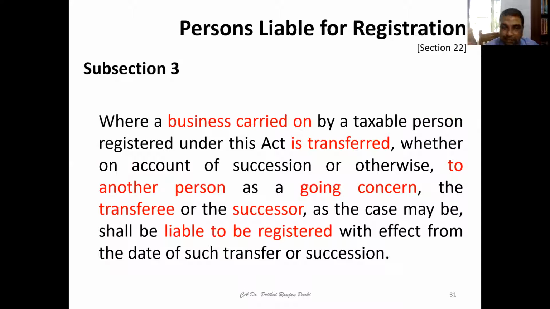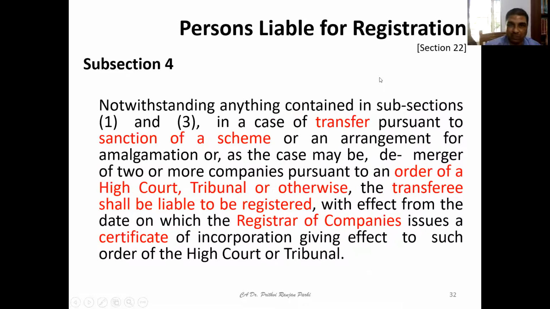The transferee, that means the new owner of the business or the successor, as the case may be, shall be liable to be registered with effect from the date of such transfer or succession. So this also we have discussed. When business is getting transferred as a going concern, the transferee or successor, they have to also get themselves registered. That means they are also persons who are liable for registration. They cannot escape the registration process.